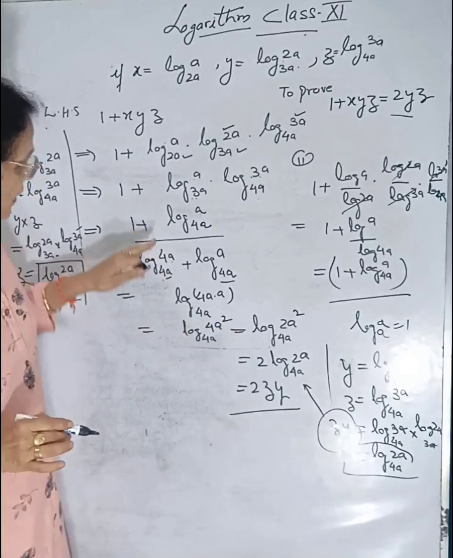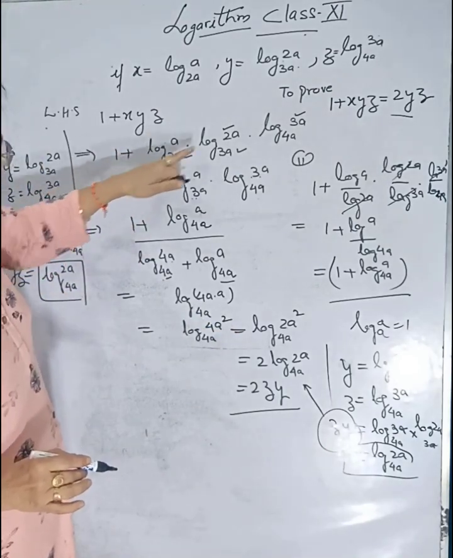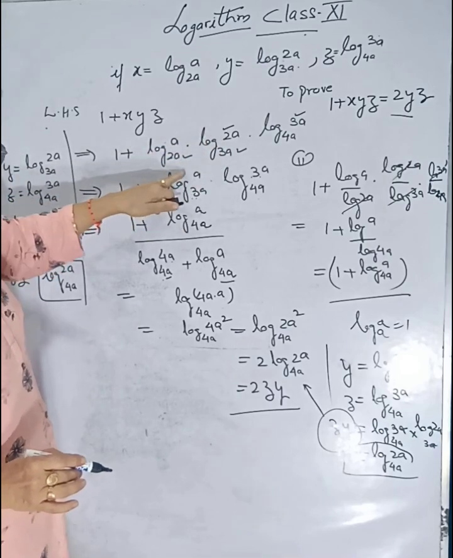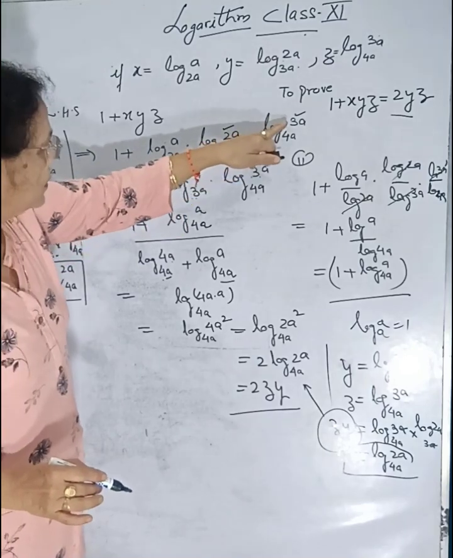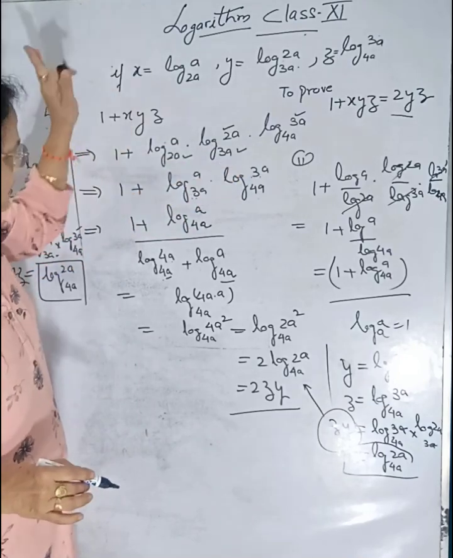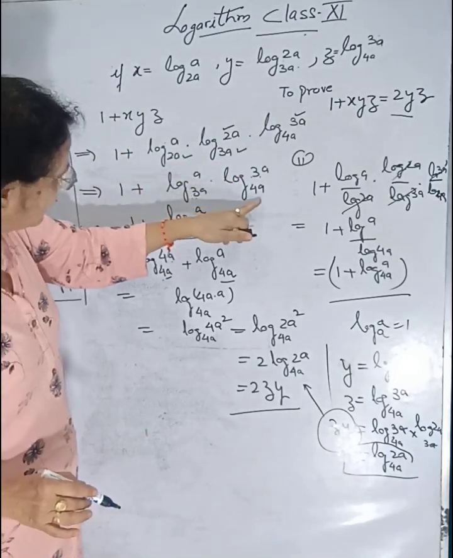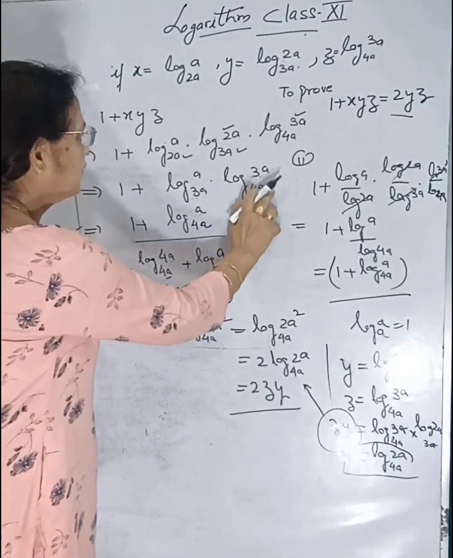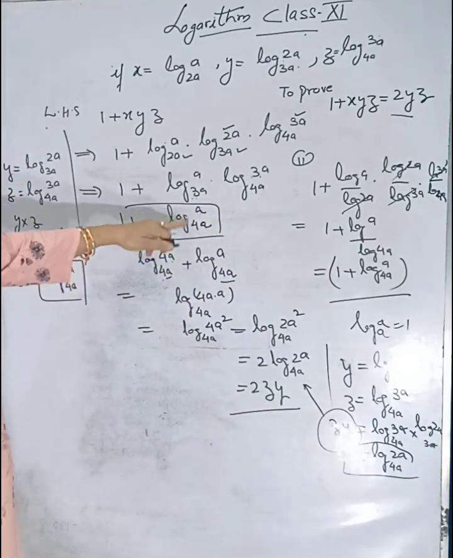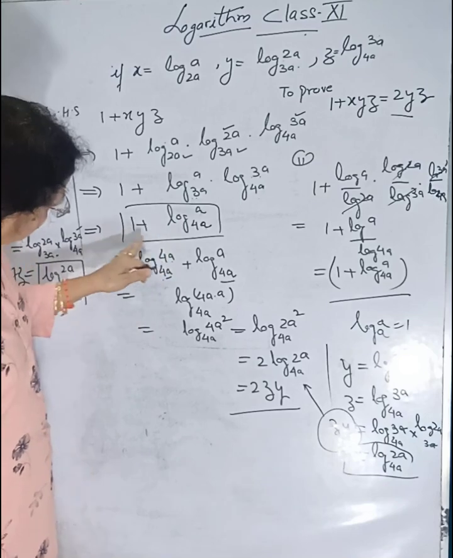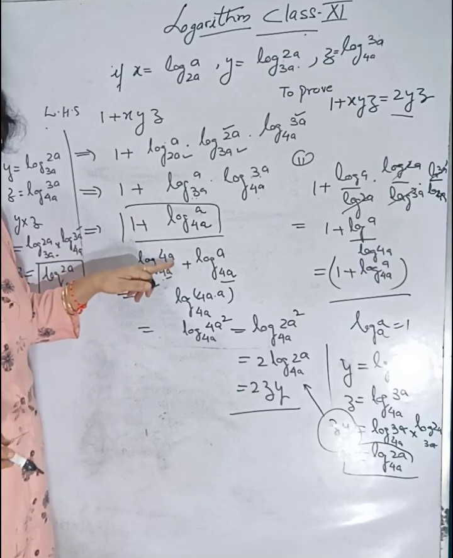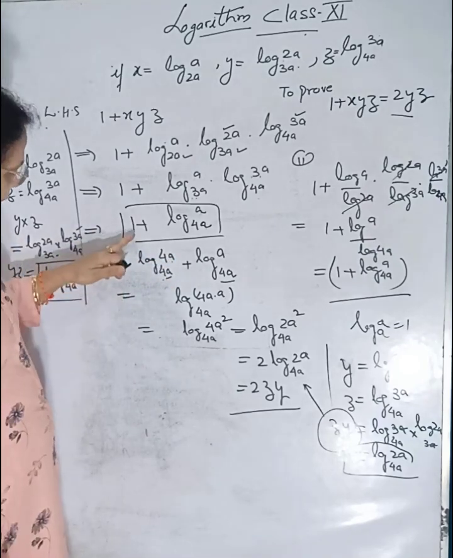Same is the case over here. What did we do? Log a with base 2a times log 2a with base 3a, we cancelled these two and wrote log a with base 3a, and then came log 3a with base 4a. So this base and this log cancelled. We get only log of a with the base of 4a. So this is 1 plus log of a with the base of 4a. We convert 1 into log of 4a on the same base, since the log of a number on its own base is equal to 1. We made it 4a.